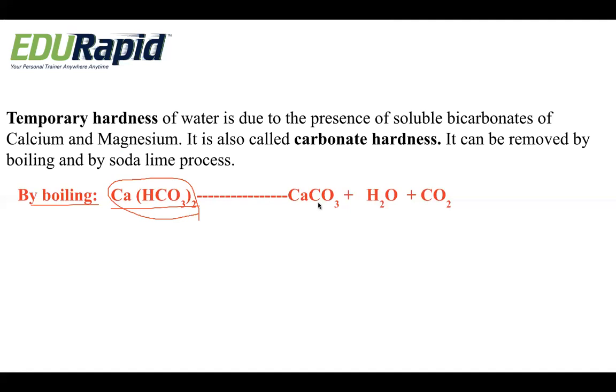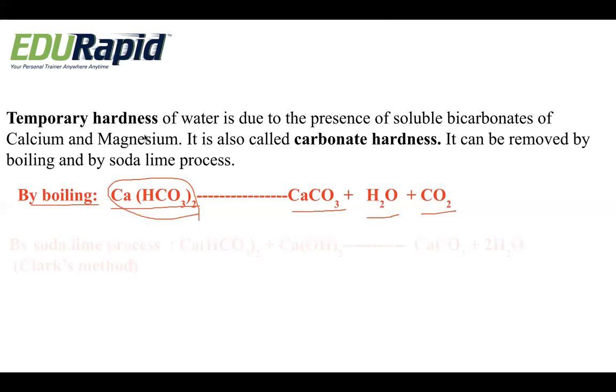When we boil this hard water, it converts into calcium carbonate, CaCO3, and water, H2O, which is soft water, plus carbon dioxide, the release of a gas. So by boiling, we can convert the calcium bicarbonate into calcium carbonate, soft water, and effervescence of carbon dioxide gas.